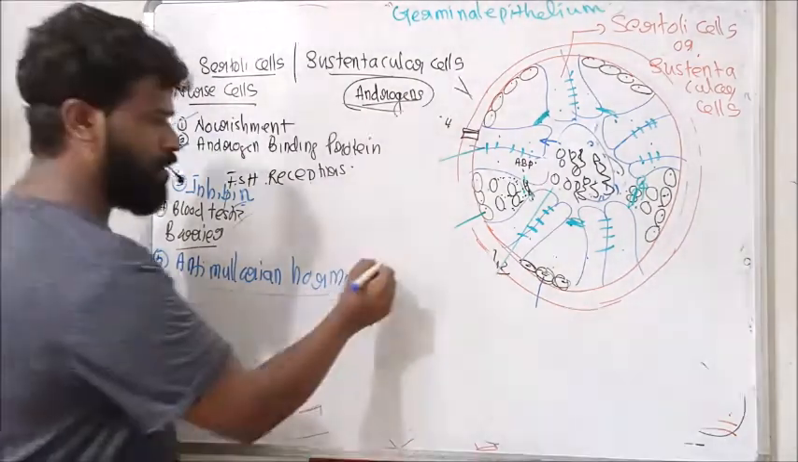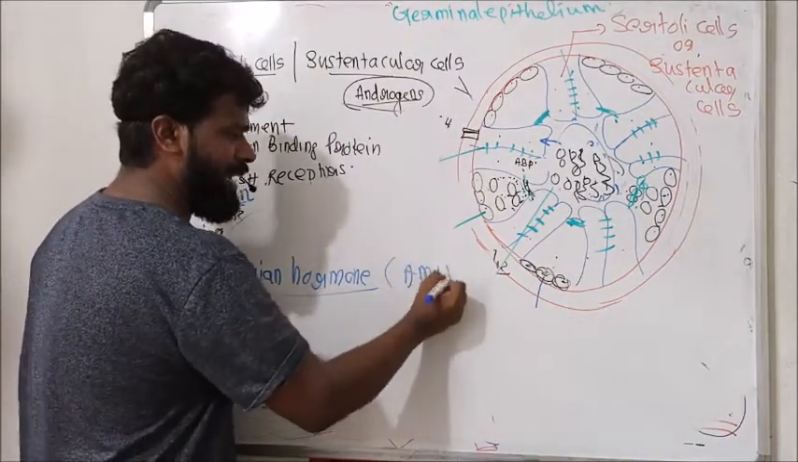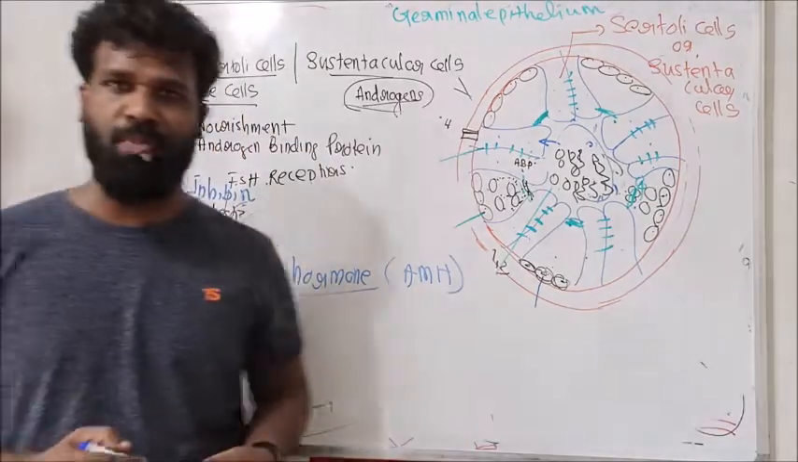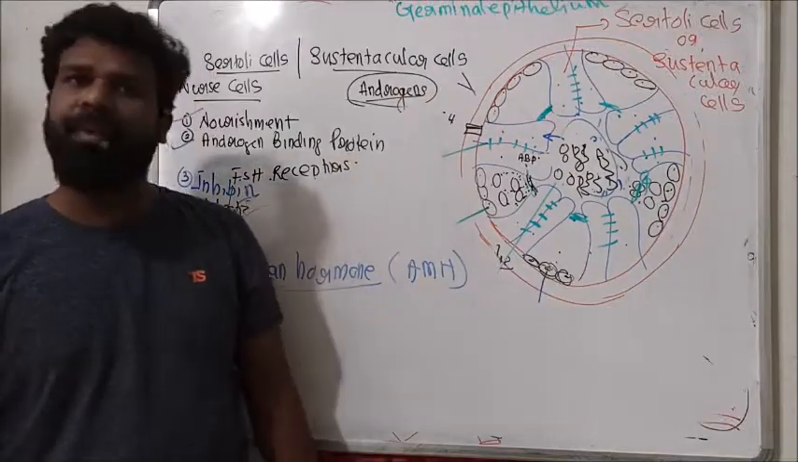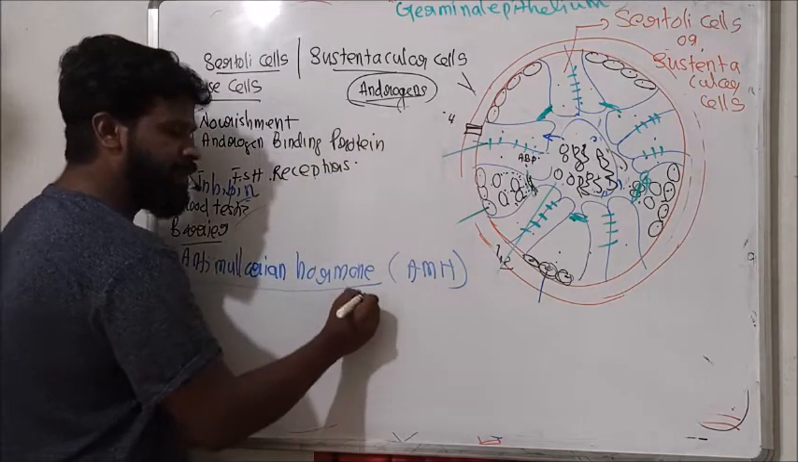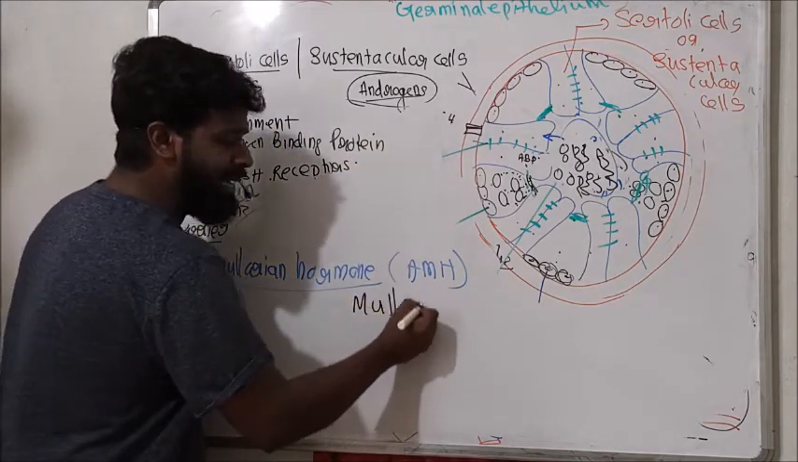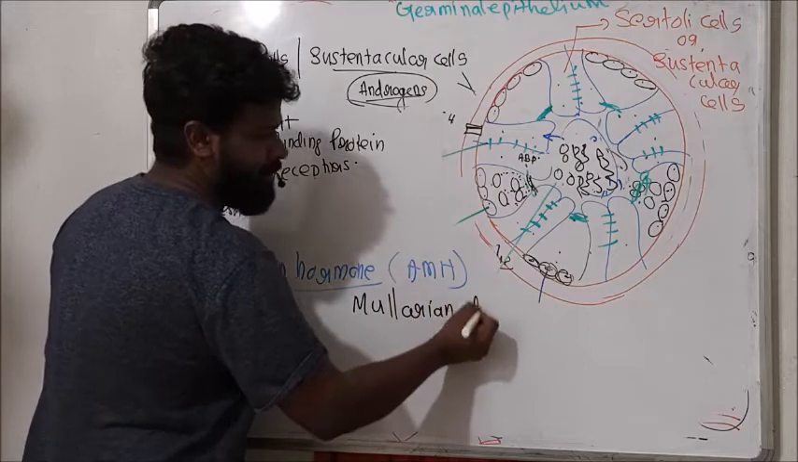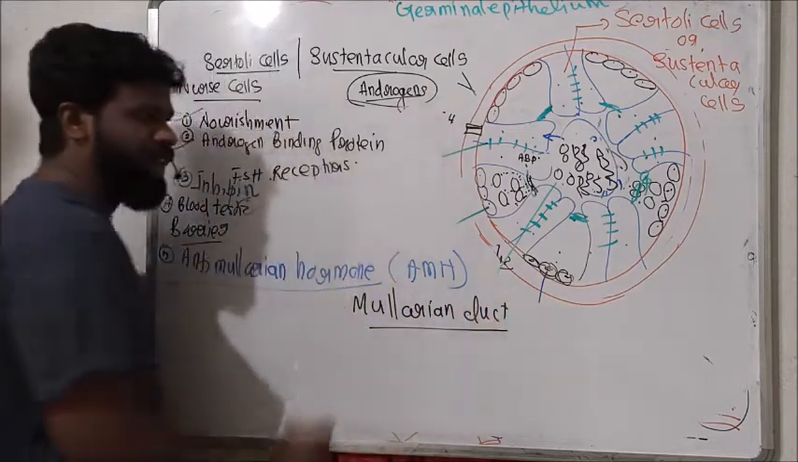Sertoli cells secrete a hormone, anti-Mullerian hormone, AMH. This anti-Mullerian hormone inhibits the development of the Mullerian duct in male.